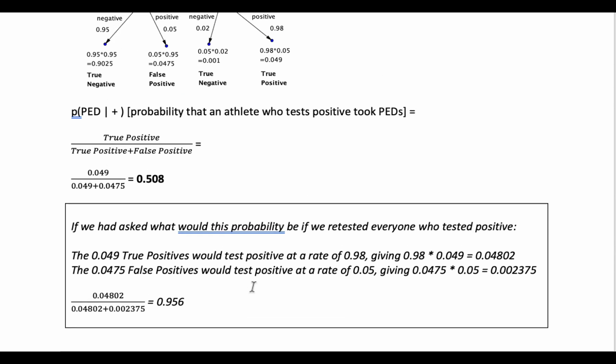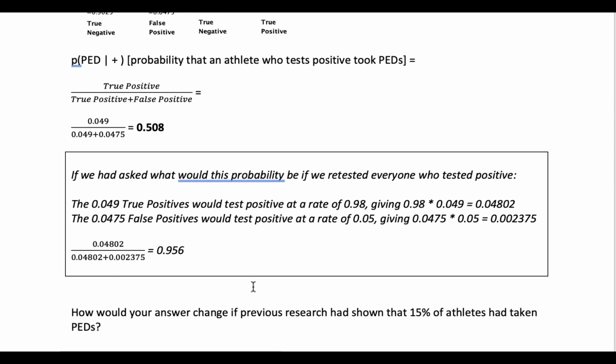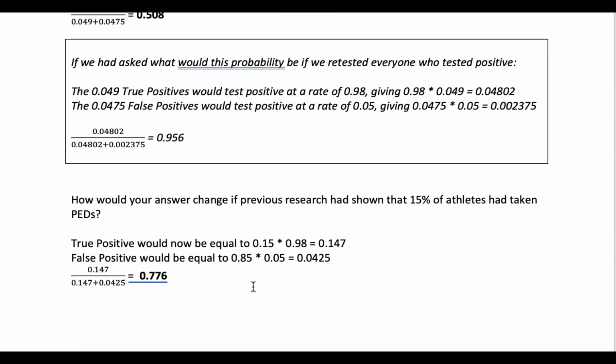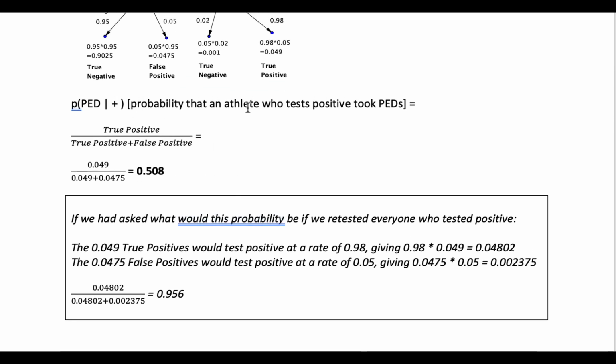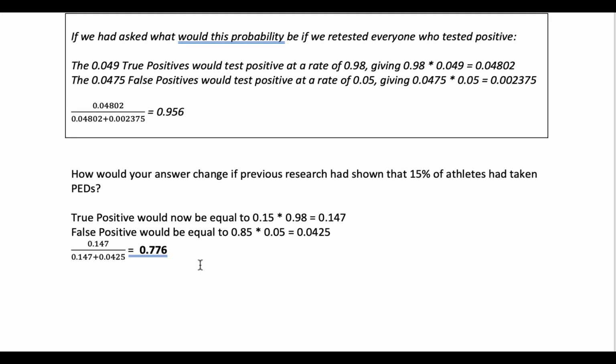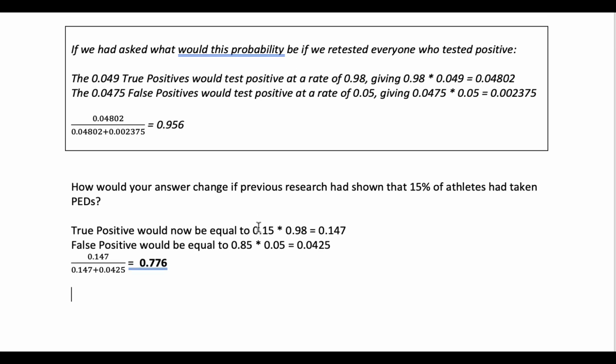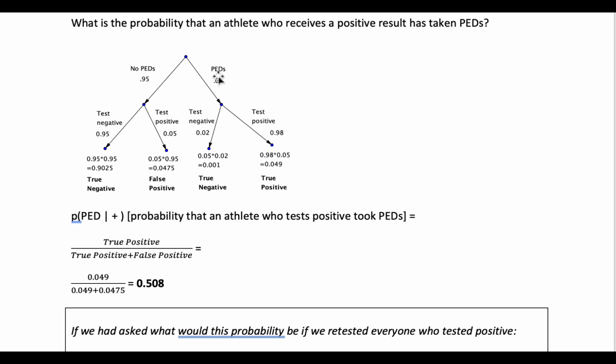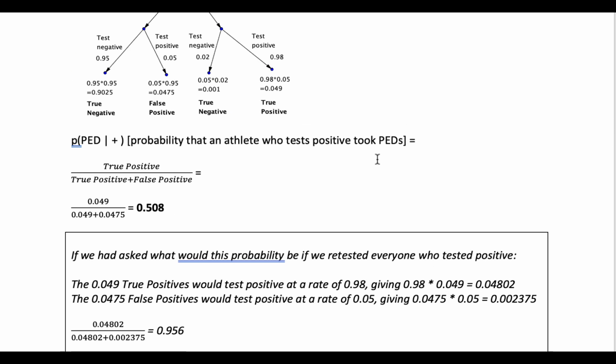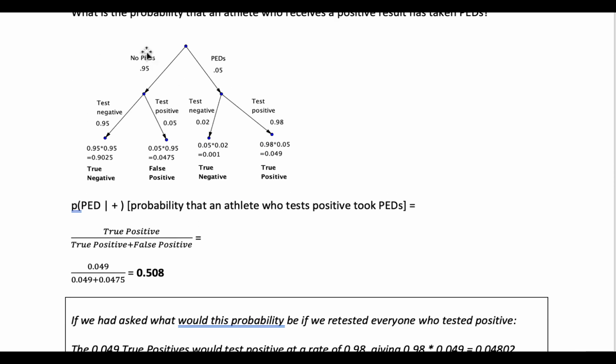Now, if in fact our research had shown that it wasn't 5% but 15% of athletes that had taken PEDs, how would the answer to our question up here change? And so it would be that the true positives would now be 0.15 times 0.98. The false positives would be now, instead of 0.95, 0.85, and that would be multiplied by 0.05.